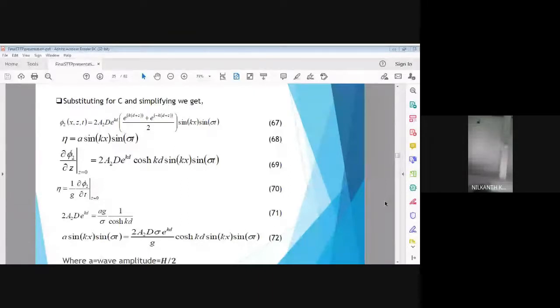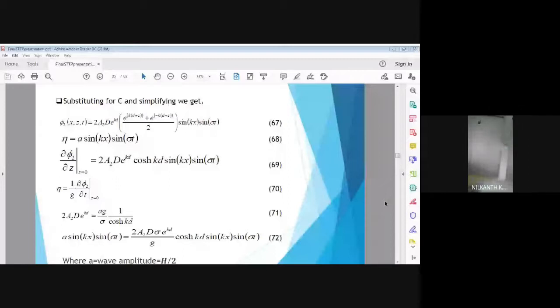The wave potential, that is phi, is a function of phase angle, that is Kx minus sigma T. As I have already told you, K is a propagation constant whose value is 2 pi upon L. So it is always associated with the X variable, and sigma is angular wave velocity, also called the angular wave frequency of a wave.